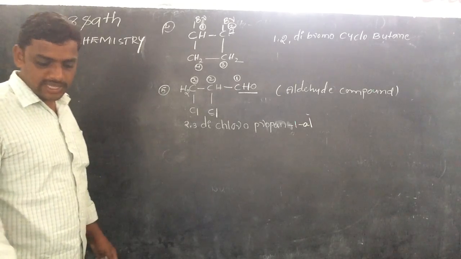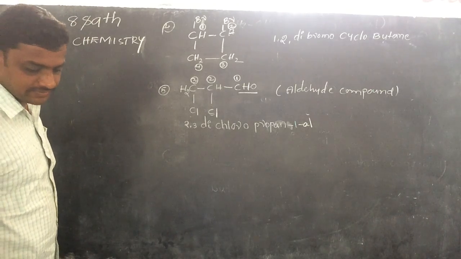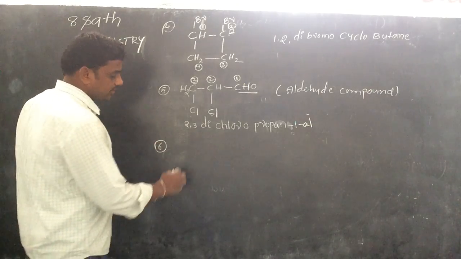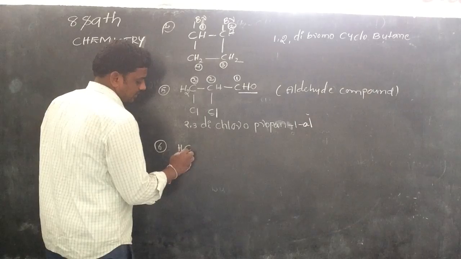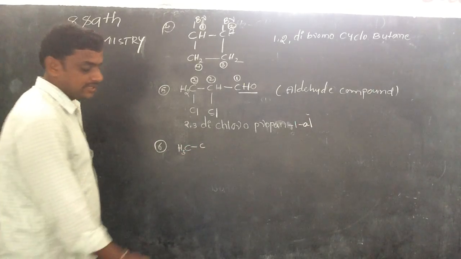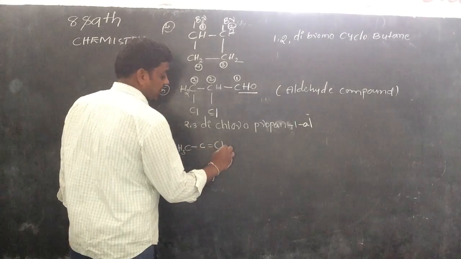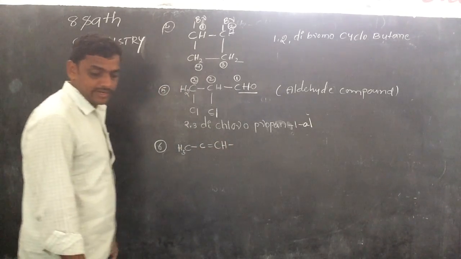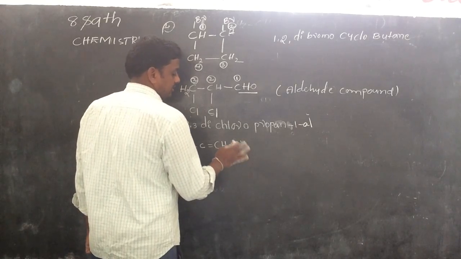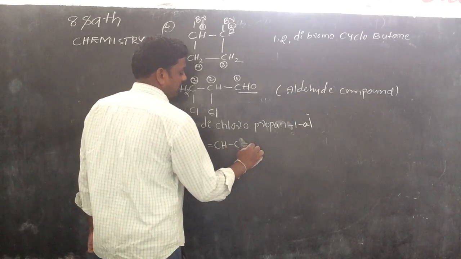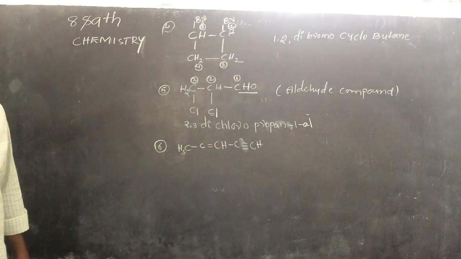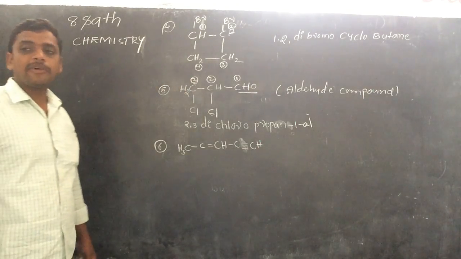Right. We go to another example, the 6th one. CH3 single bond C, double bond CH, single bond CH, C triple bond CH. What is the name of the compound?